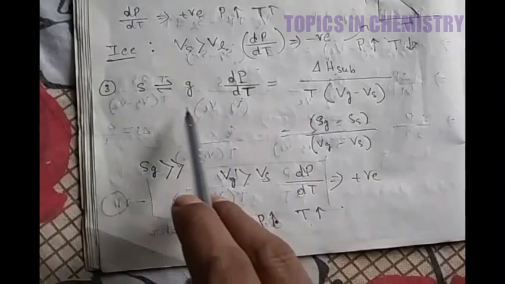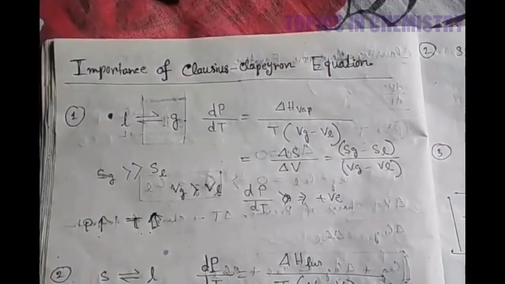So here dp by dt is positive, and positive means it will have a positive slope: if pressure increases, temperature increases. So this is the third importance of Clapeyron equation, and that is for solid gas phase equilibrium. So these are three important applications of the Clausius-Clapeyron equation in phase equilibrium. The first one for liquid gas phase equilibrium, the second one for solid liquid phase equilibrium, and the third one for solid gas phase equilibrium.